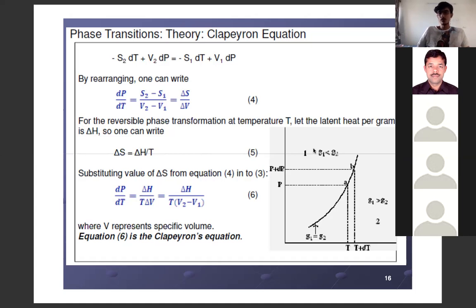That will be a separate thing, used for metal deposition. I will tell you after a few slides. This approach is not a higher level approach. This is another approach to derive the same equation.